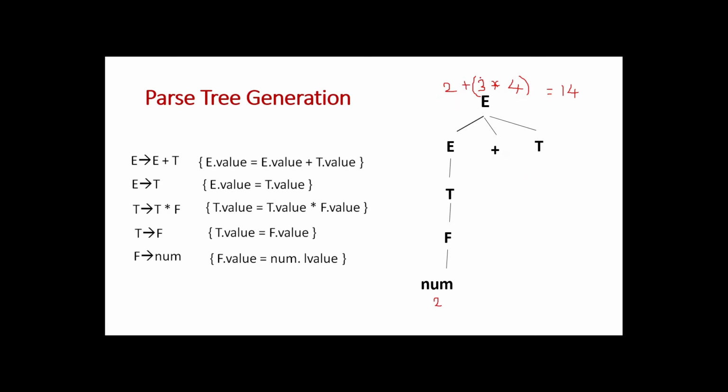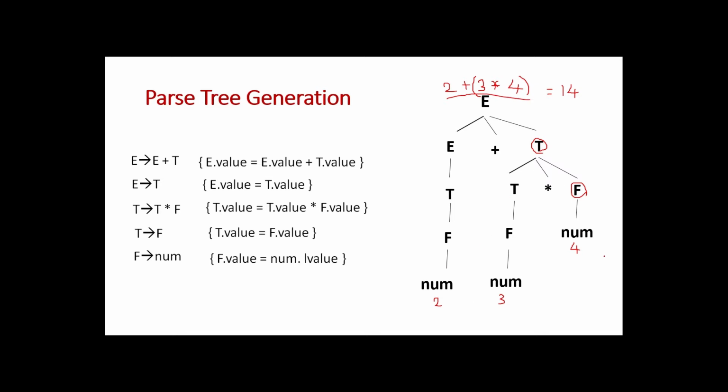Then a plus is there. Then what do we have to generate? 3 into 4 we have to generate. So for that we are going to evaluate this T. So T is equal to what? Equal to T star F. Next, T will be reduced to F and F will be reduced to num. Let us name this num as 3. So now we have obtained 2 plus 3. Then this F will be reduced to num, and let us name this num as 4. So finally we have generated a parse tree for the given input.